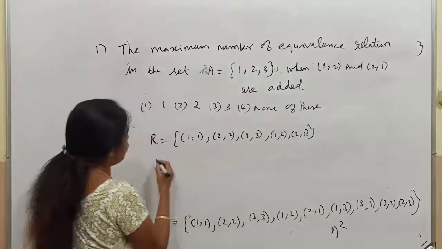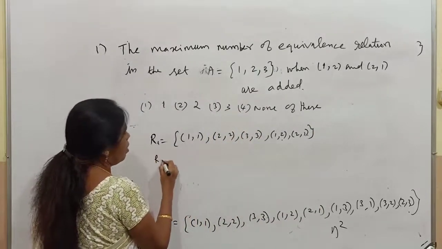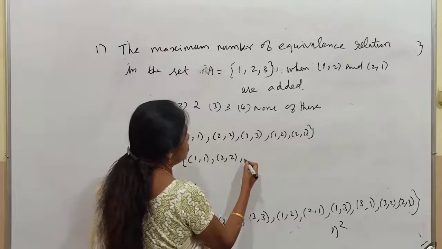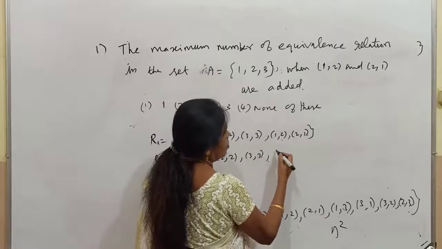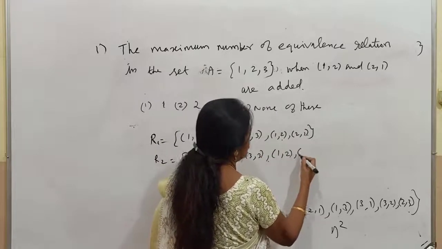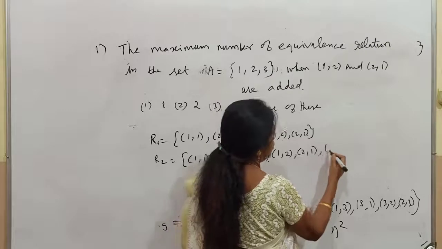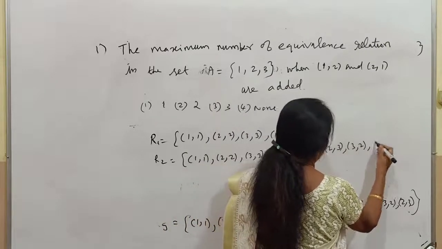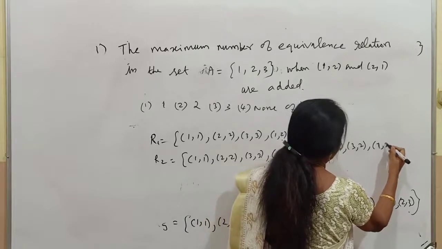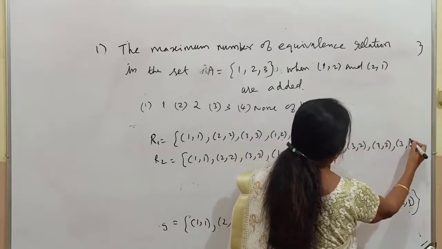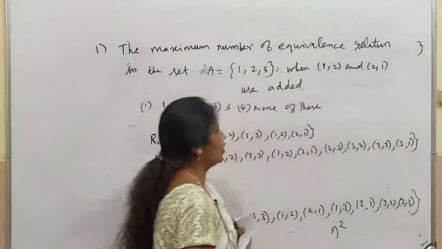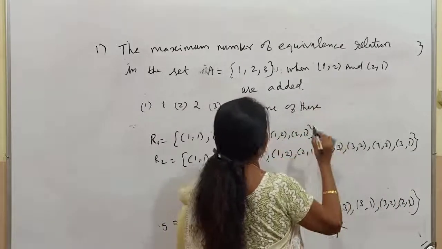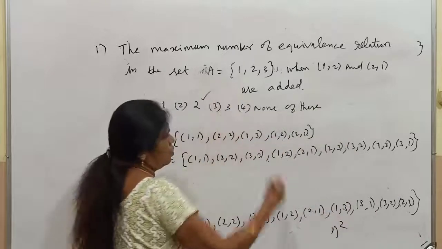The second one will be R2 again, so (1, 3) and (3, 1). Only these will be the two equivalence relations when simply (1, 2) is added also. These are the two. So the answer is 2.